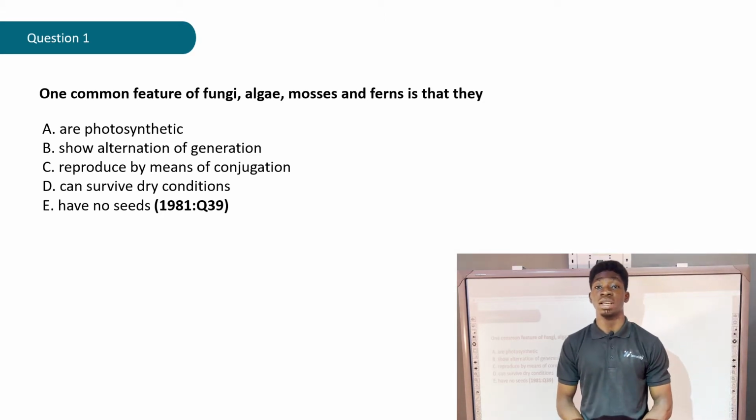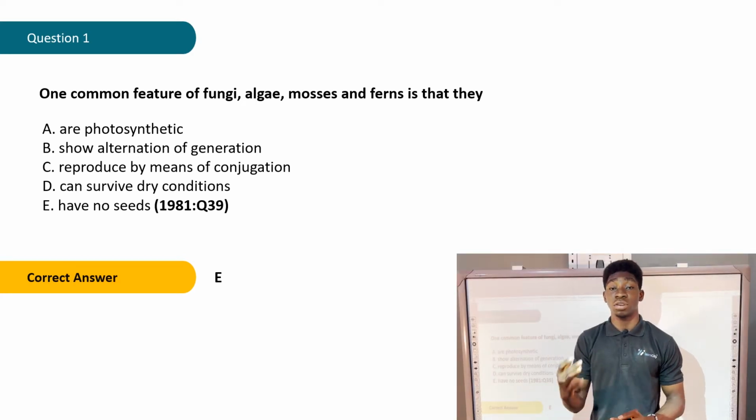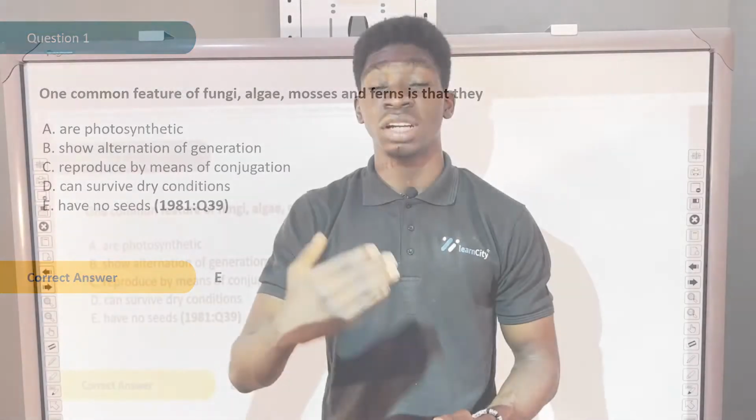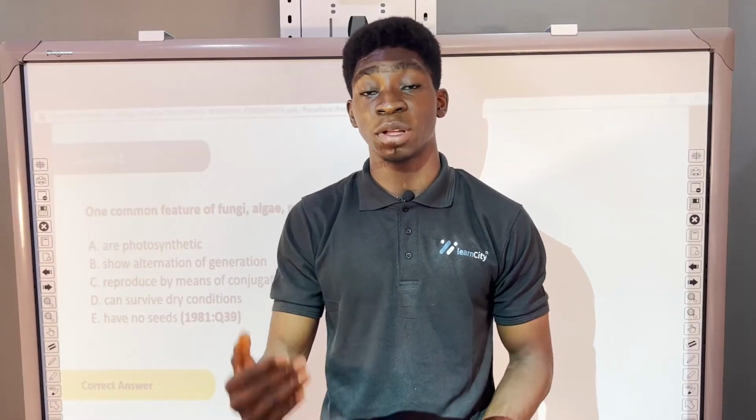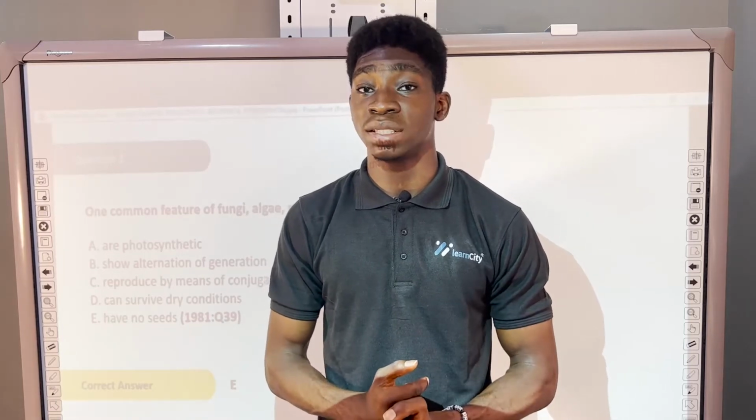Now let's see what the correct answer is. The correct answer says E. have no seeds. The correct answer is E. have no seeds because plants are divided into three phyla or three categories majorly, which are Thallophyta, Bryophyta, and Tracheophyta. Under Tracheophyta, we have the Pteridophyta and the Spermatophyta. Spermatophyta are actually the seed-bearing plants.